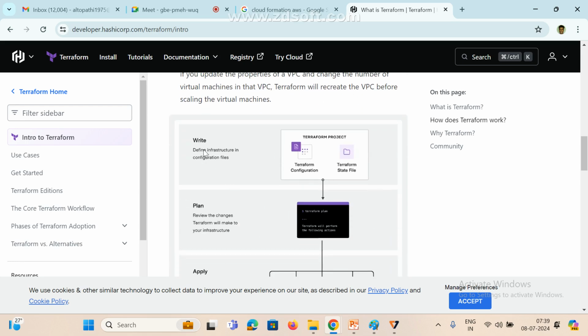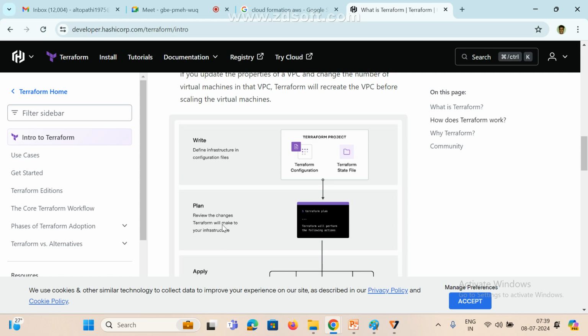First we are writing infrastructure in the configuration files, the TF files. First we are going to write your TF files. And once that is done, we need to plan, right? Review the changes Terraform will make to your infrastructure. What we are going to do? Plan is nothing but, right? So what is your plan?